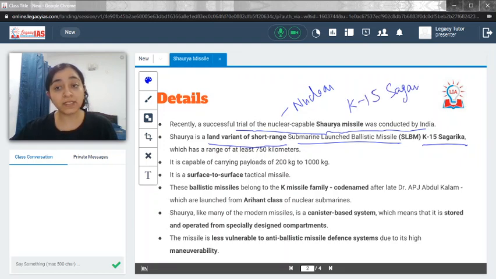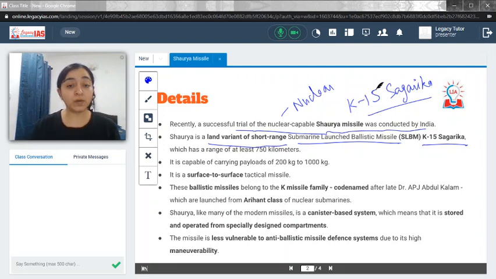What is K-15 Sagarika? It is a kind of ballistic missile which can be launched from a submarine. So K-15 Sagarika is the submarine launched ballistic missile, and its land variant is the Shaurya missile, which is also short range. So it is not as long ranged as the K-15 Sagarika, but it is short range.